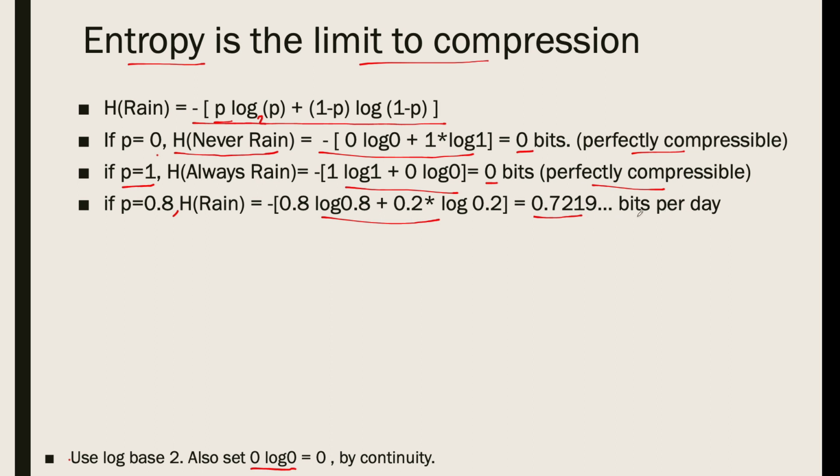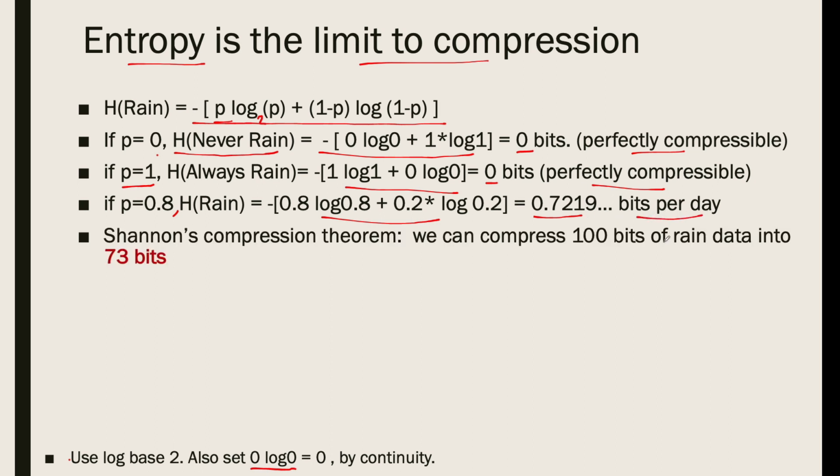Okay? And Shannon's compression theorem is now saying that we can actually compress 100 bits of rain data into approximately 73 bits of compressed information that Alan will send to Claude, and then Claude will, with high probability, be able to reconstruct these 100 bits of rain data.